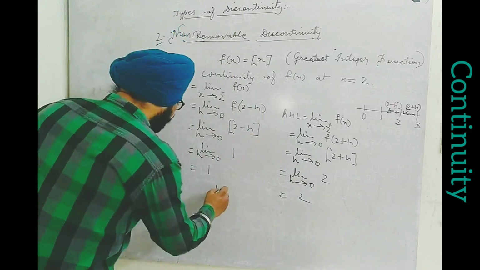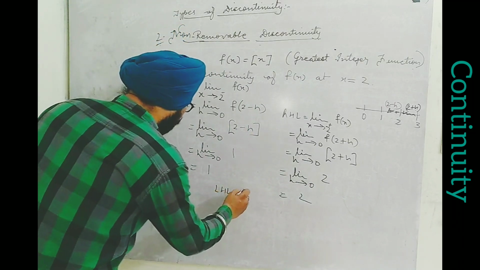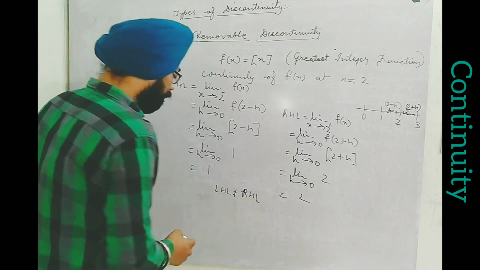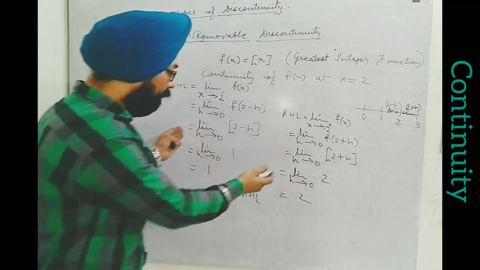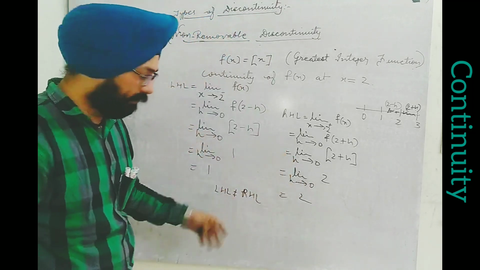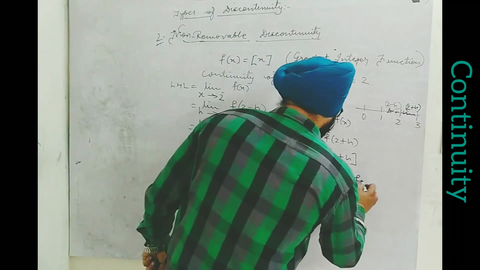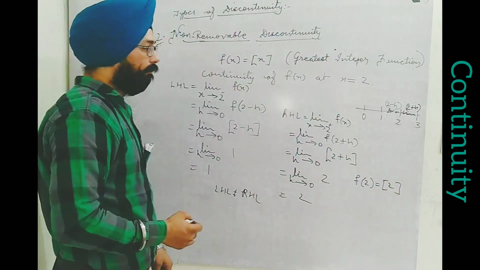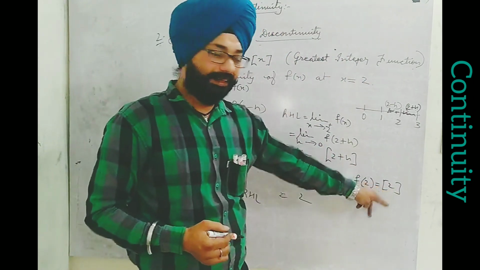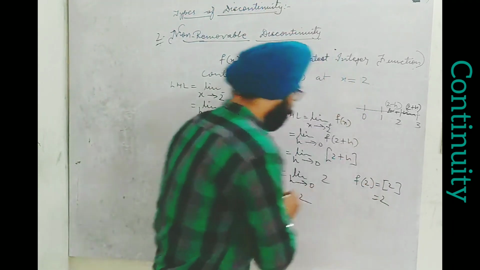Here only we can say LHL and RHL are not equal. Since LHL is not equal to RHL, let's think of f of 2 also. By the way, here only we have come to know these two are not equal, so not continuous. But still, f of 2 will be the greatest integer of 2. What I suggested, if an integer is taken, the answer would be the integer itself.